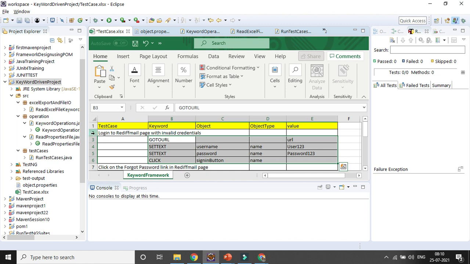So first cell means, sometimes it gives the test case name only. In case it is matching, it will print me the test case name and it is the start of the new test case execution. But in case it is null, then I will be performing the operation only. So that is the objective of the test case here.